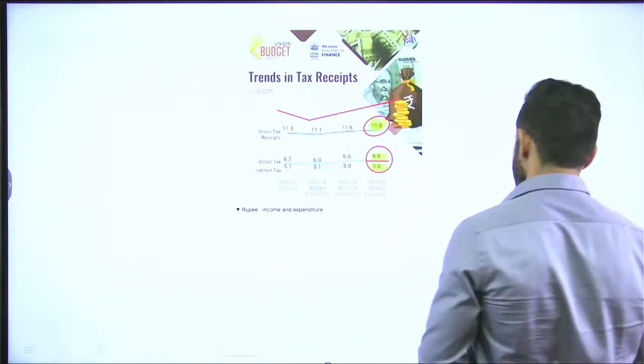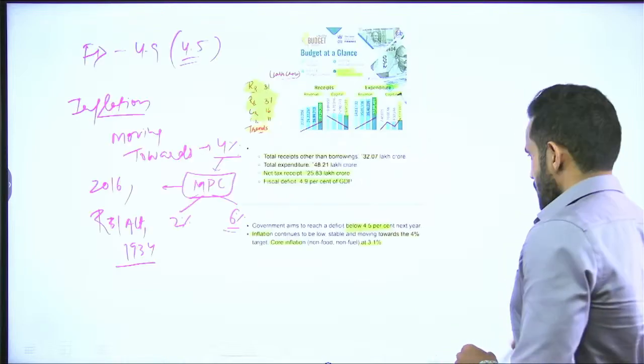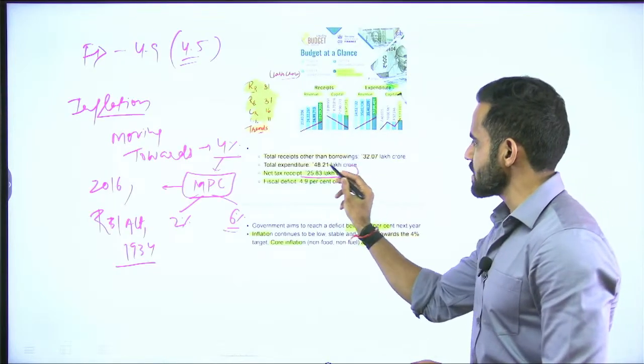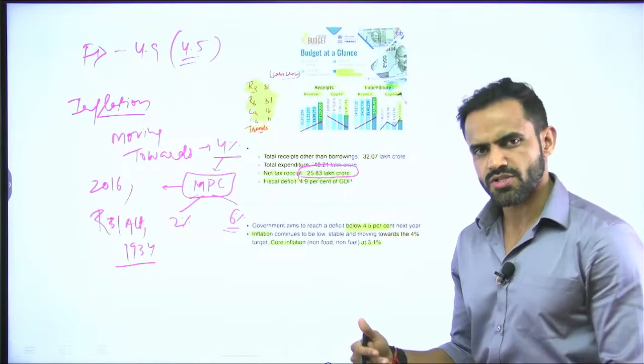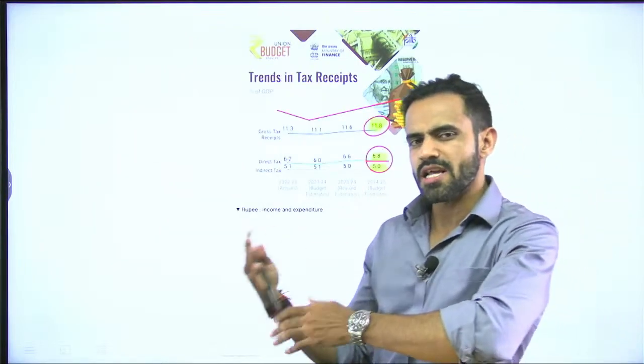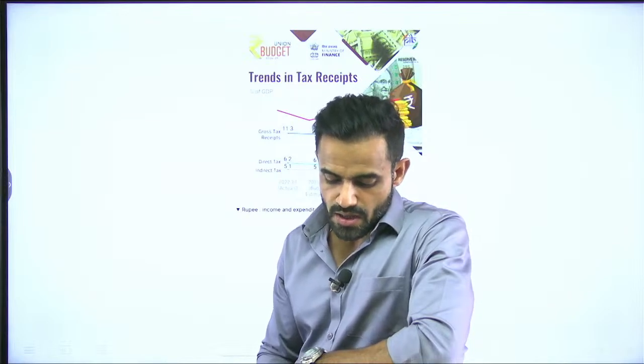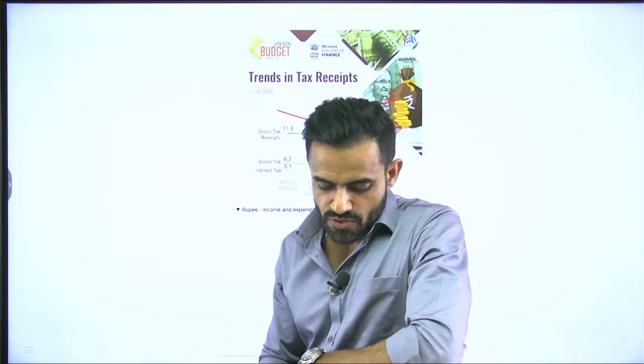Now, let us try to understand what are the trends in overall tax revenue. Understand, this 25.83 lakh crore rupees has been generated through tax revenue. So, within tax that taxation can be further classified into direct tax and indirect tax. Yes, it was set up on recommendation of the Urjit Patel committee.